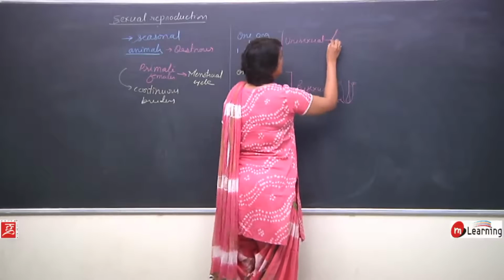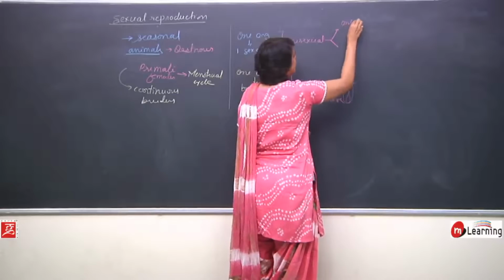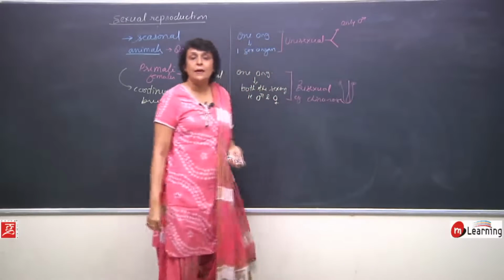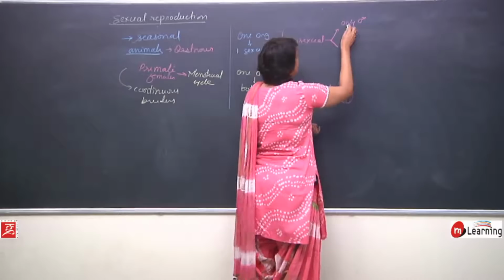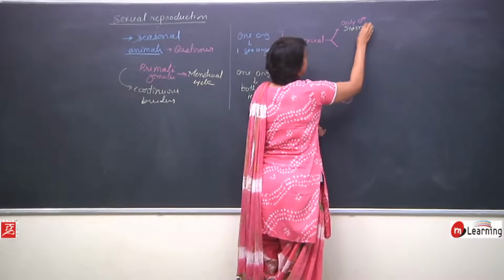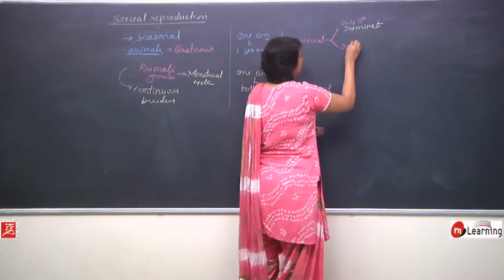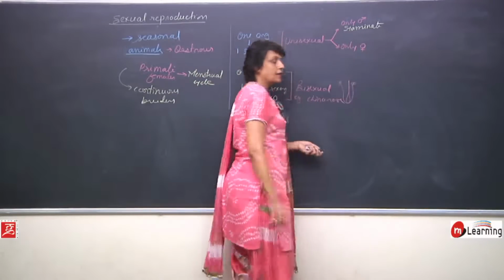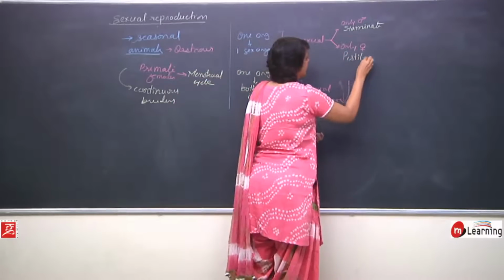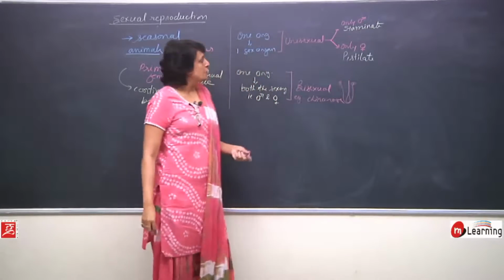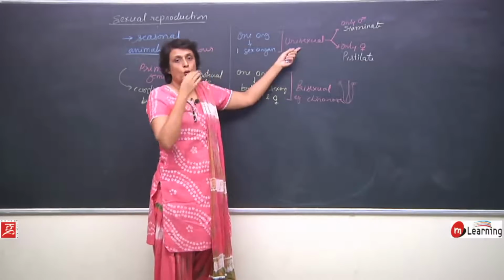Now, if it is unisexual and we are talking of plants, suppose the flower has only male reproductive part. Male reproductive part is the stamen, that is anther and filament. Such flowers are known as staminate. And if the flower has only female reproductive part, that is only pistil, then they are known as pistillate. So, unisexual, only one sex organ, that is either male or female.